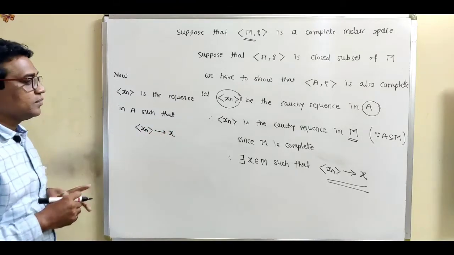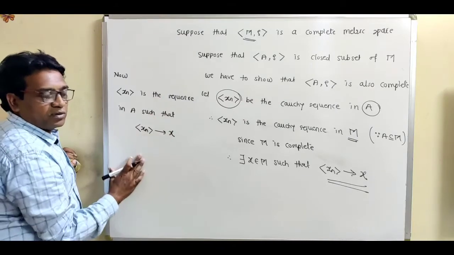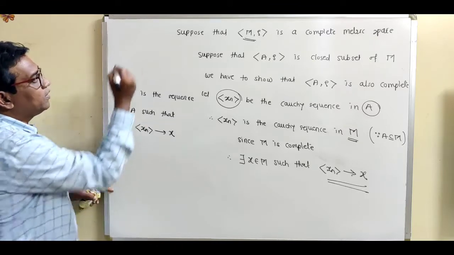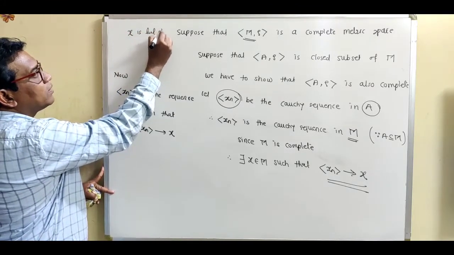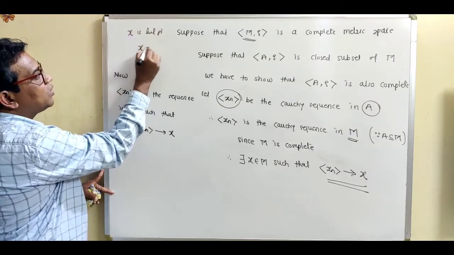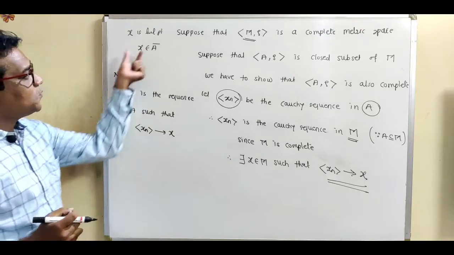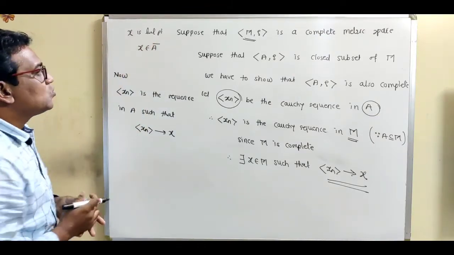So see, this is the definition of limit point. We have seen the definition of limit point. What is the definition of limit point? x is called a limit point; the notation is x belongs to A closure. x belongs to A closure means x is called a limit point. So what is the definition?